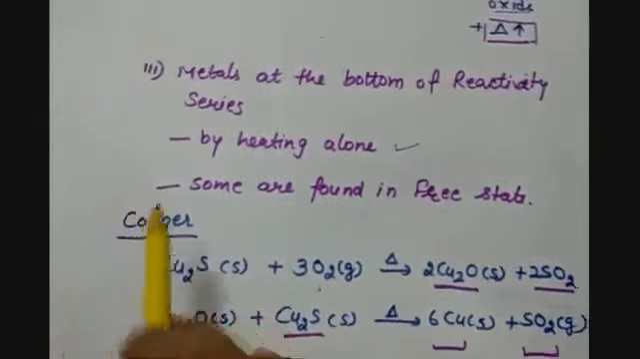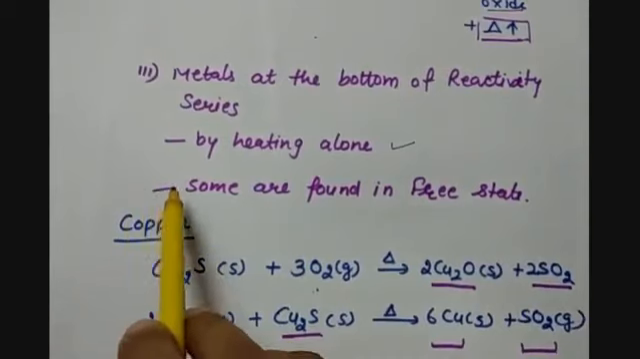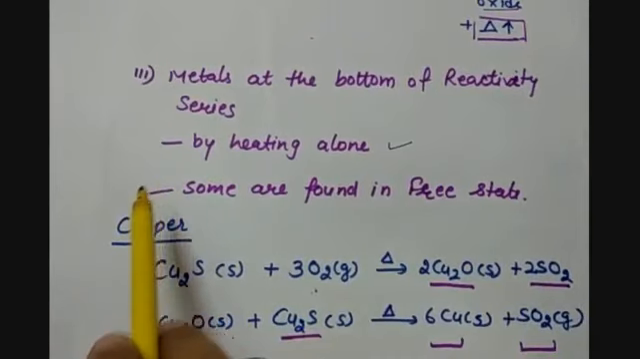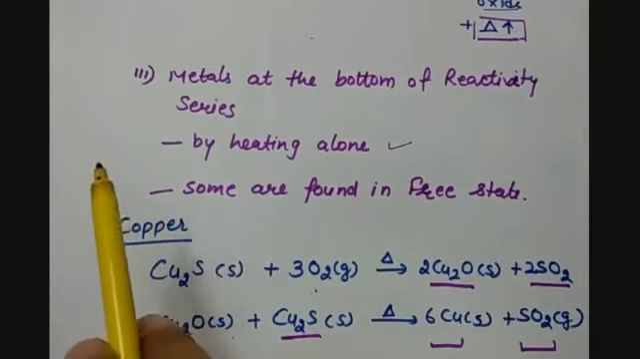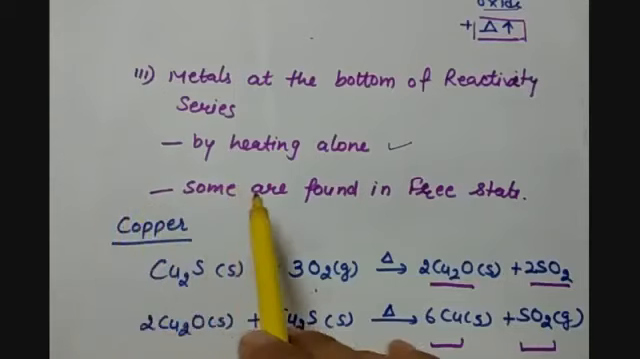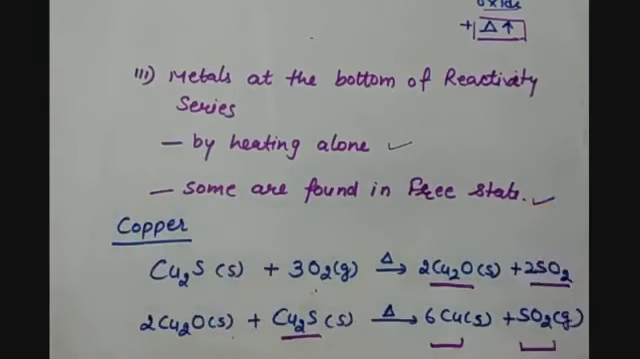And the very low reactive, or you can say the least reactive metals, we know that they are least reactive because they do not react with any other element, so they are found in the free state. Hence, the reactivity series helps us to find out the general methods to reduce the various metals.